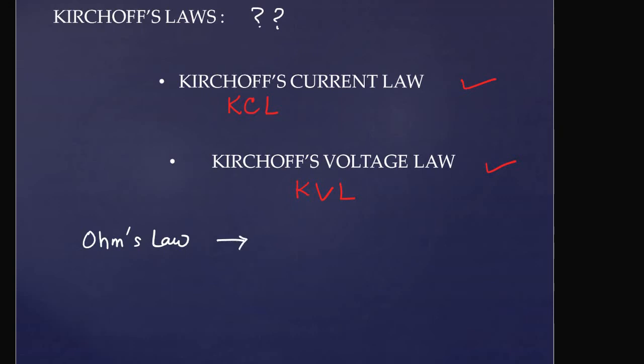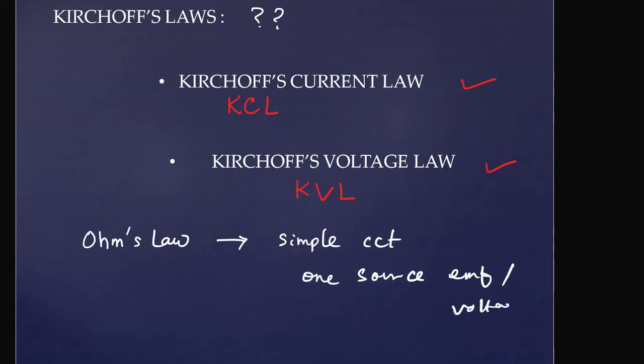Ohm's law was for a simple circuit. When I say simple circuit, I mean only one source of voltage, EMF or voltage. Now when we are dealing with complicated circuits, what then? How to determine the direction of current in a certain subgroup?